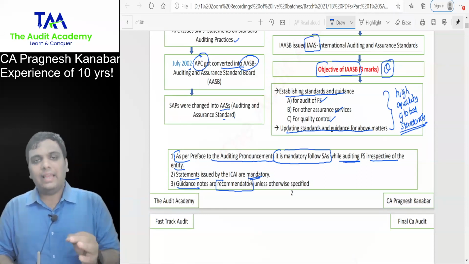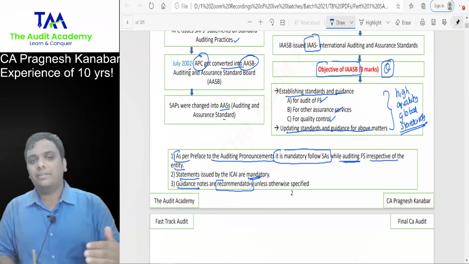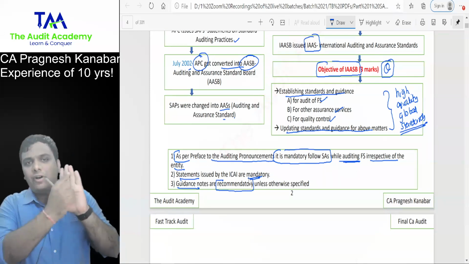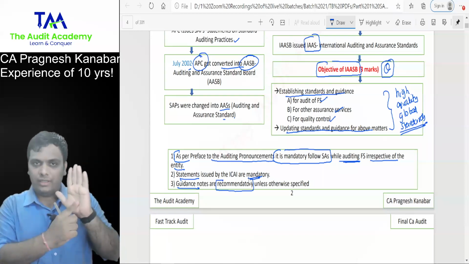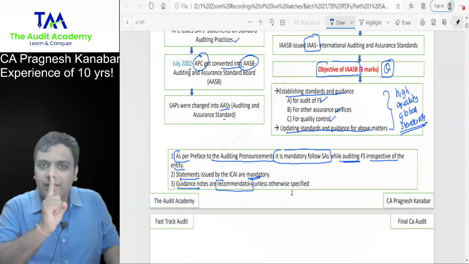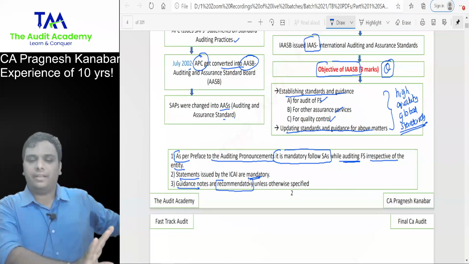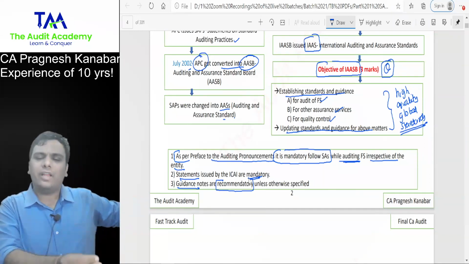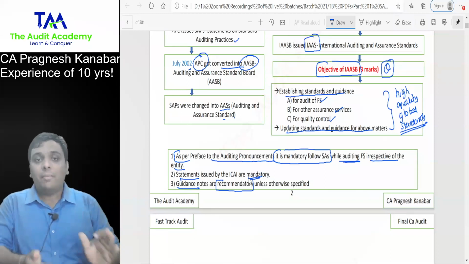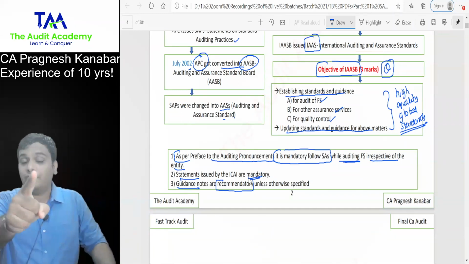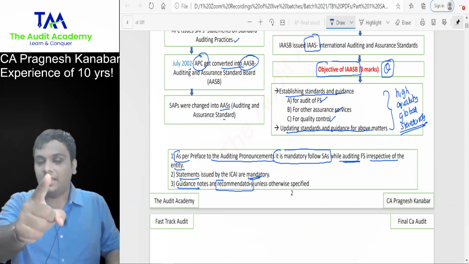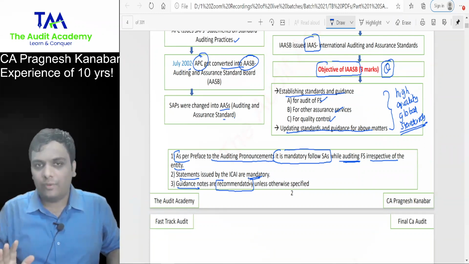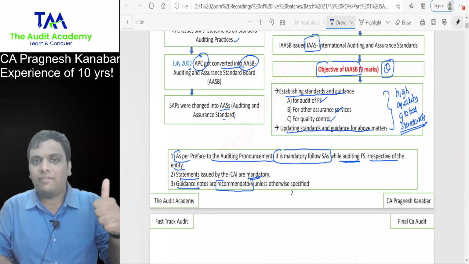Sir, can you please elaborate on recommendatory unless otherwise specified? That means the first page of the guidance note, the preface, if it is silent, then it is recommendatory. Generally, you should follow it, but exceptionally, you can follow your own judgment also. But if in the first page of the guidance note they have written that this is mandatory, then you will have to compulsorily follow it.